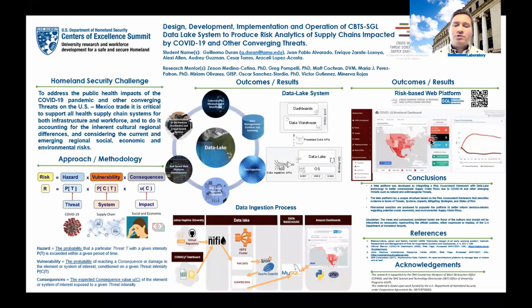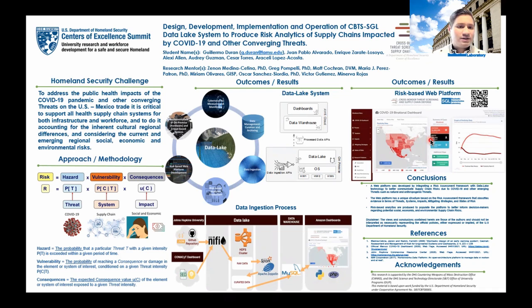Hello, my name is Guillermo Duran, and I'm the team lead of the US-Mexico Risk Task Force to support the health supply chain systems for infrastructure and workforce threatened by the COVID-19 pandemic. This is a project supported by the DHS Countering Weapons of Mass Destruction Office and also the DHS Science and Technology Directorate Office of University Programs.